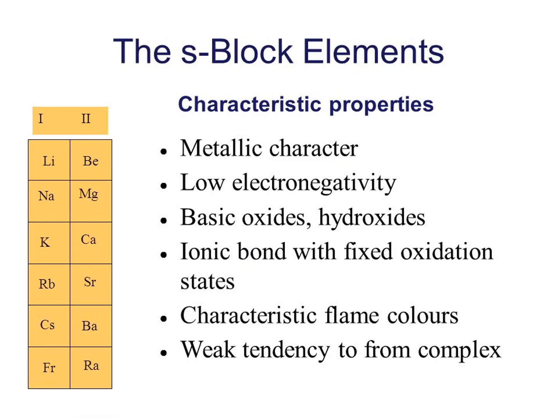Now, what are S block elements? The elements belonging to group 1 and 2 in the modern periodic table are called S block elements. So the elements belonging to these two groups are commonly known as alkali and alkaline earth elements.